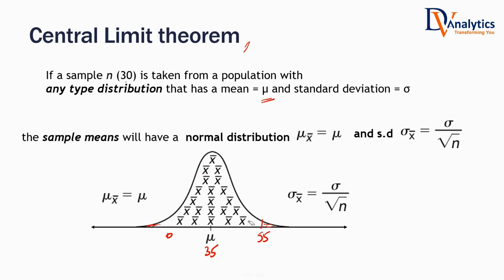That is what the central limit theorem says. What does the central limit theorem say? If you keep on taking samples infinitely many times, the sampling distribution will appear like this. What do you mean by that? If your population mean is 35, what should be the mean of all the sample means? Close to 35. Is it possible that some of the sample means go very far away from 35? Yes. Some sample means go far lower than 35? Yes, but that chance is very, very small.